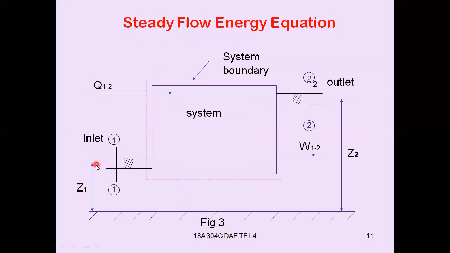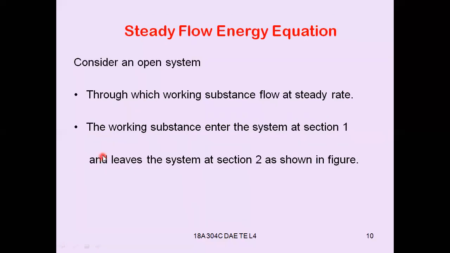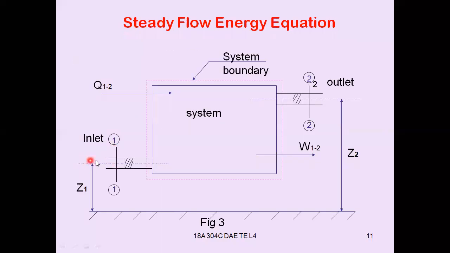Here you can see the mass flow rate at this section is the same as the mass flow rate at this section. The steam or the fluid enters into the system and at a certain point leaves the system. This is the open system.